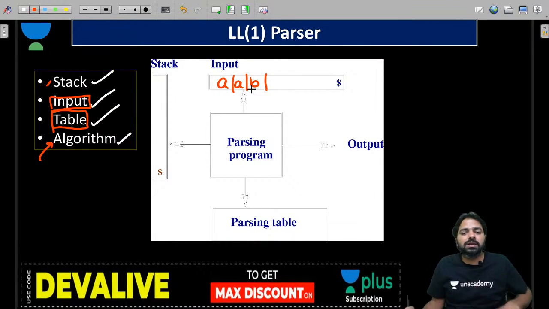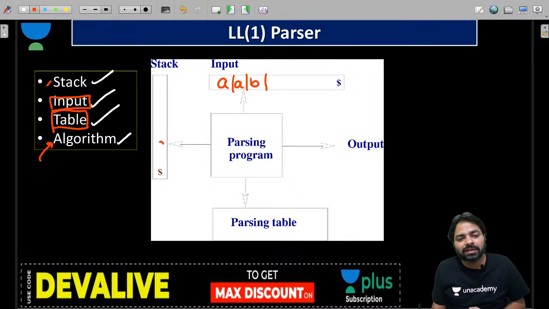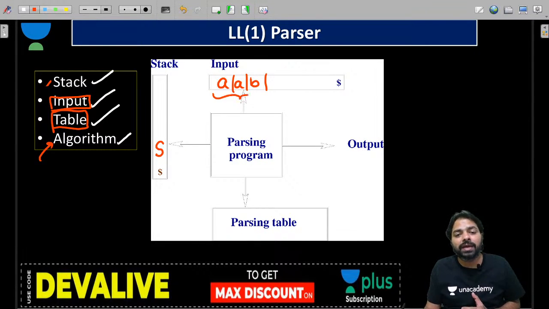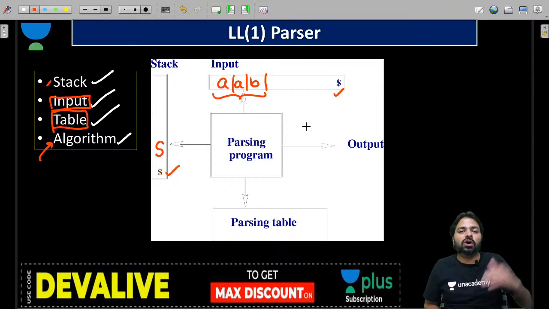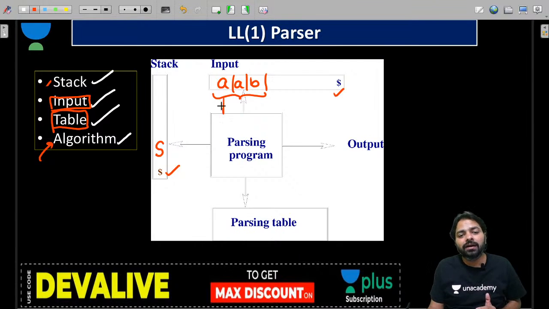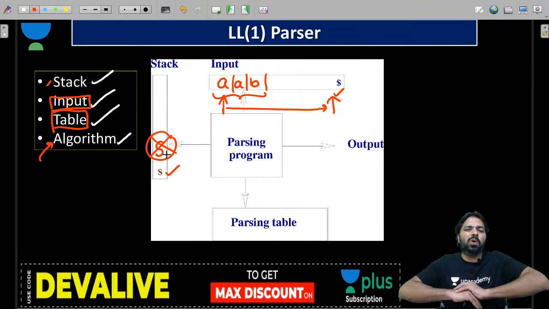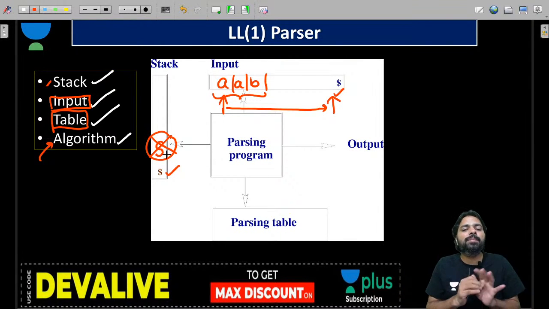And somebody asked, sir, why do you require the dollar? Because we are going to start with S and dollar. If S derives this AAB, then only the dollar is left at the end. So when the head moves to the dollar, only this dollar exists on the stack, and all the things that we do on the stack will be deleted.